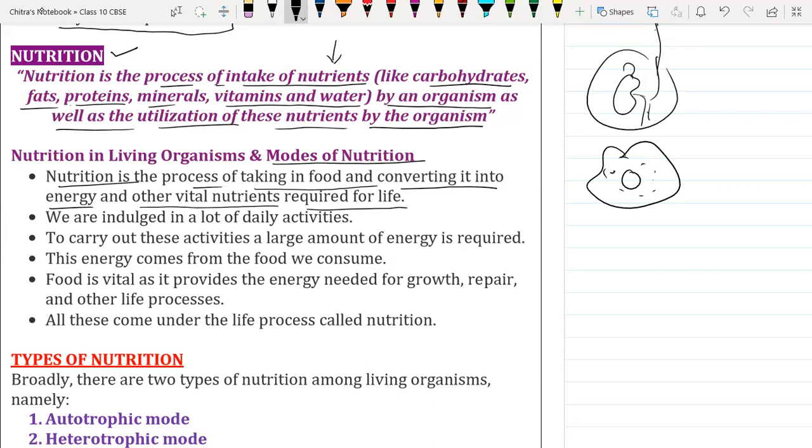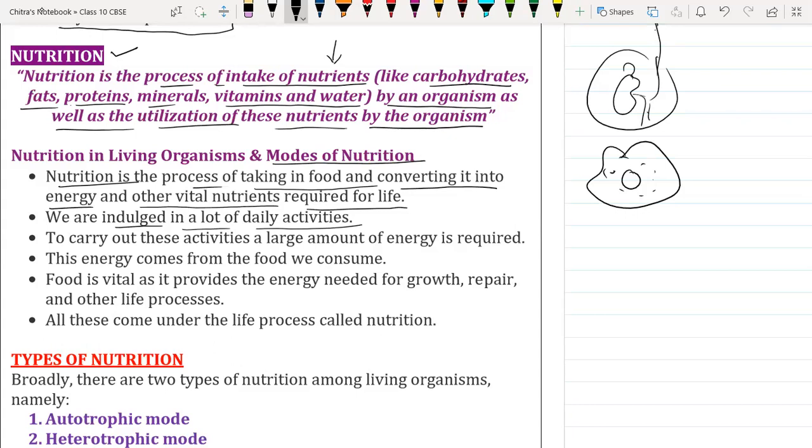We are engaged in a lot of daily activities, busy with many activities from morning until the time we go to sleep. We are studying, I'm teaching, I'm going to school, going to coaching classes, bathing and performing different activities.